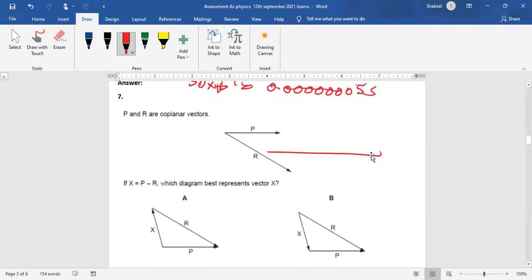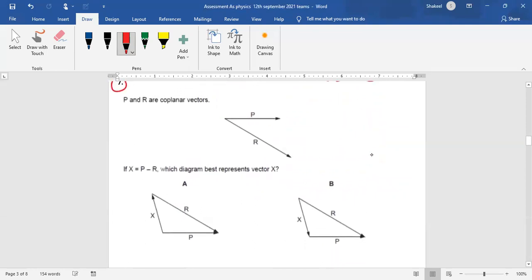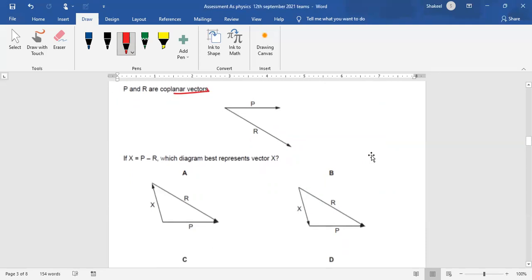Number 7 was a bit challenging. It is from vector addition. P and R are coplanar vectors, which means they are acting in the same plane. And they said if X is P minus R, which diagram best represents the vector X? So X equals P minus R, or you can say X plus R equals P, like you can shift R to the other side.